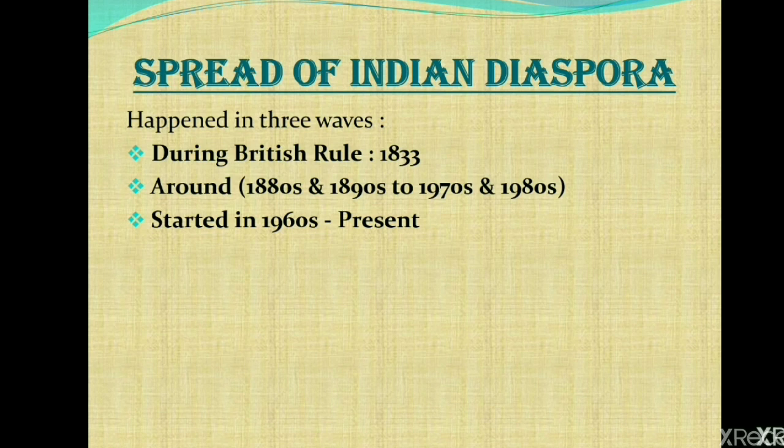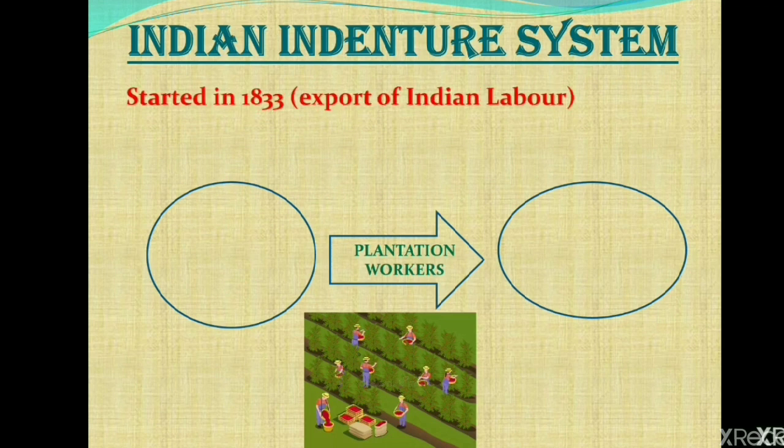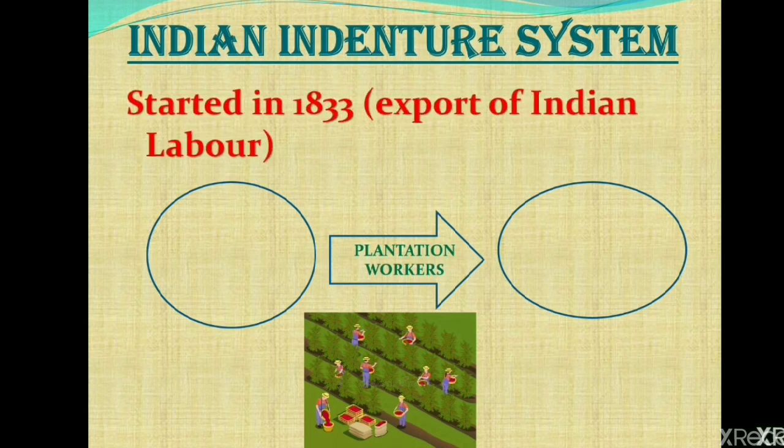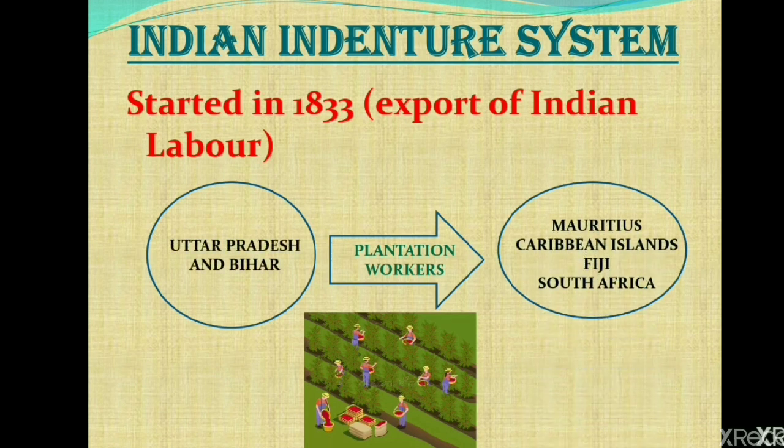Okay. So the first wave, as I told you, started in 1833 and it is also known as the export of Indian labor, where millions of Indian laborers were transported to other countries like Mauritius, the Caribbean islands, Fiji and South Africa. The people mainly moved from states like UP and Bihar, and this whole system was known as the Indian indenture system, and there they worked as plantation workers.